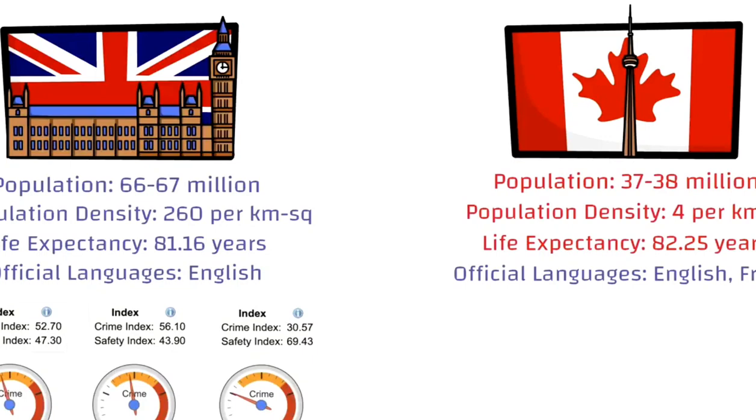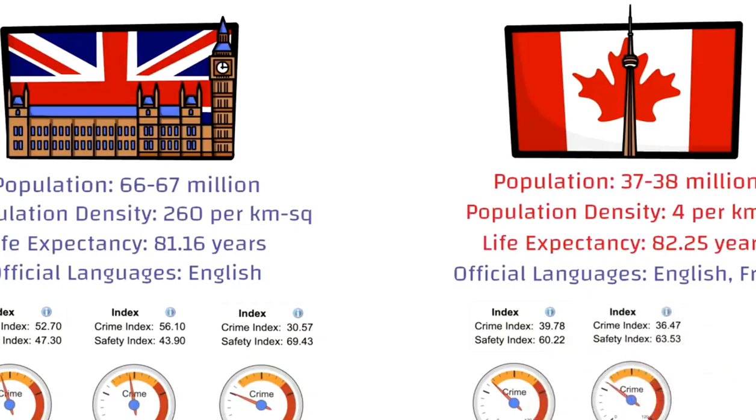So the comparison is between UK and Canada. So let's check out the crime index of Canada. The crime index for Toronto is close to 40. For Vancouver it's close to 36, and for Montreal it's only 29. So you can say that out of these 6 cities mentioned here, Montreal is the safest place. But yes, overall if you compare the UK cities to the Canadian cities, then you can say that Canada is much safer, at least looking from these 6 cities.